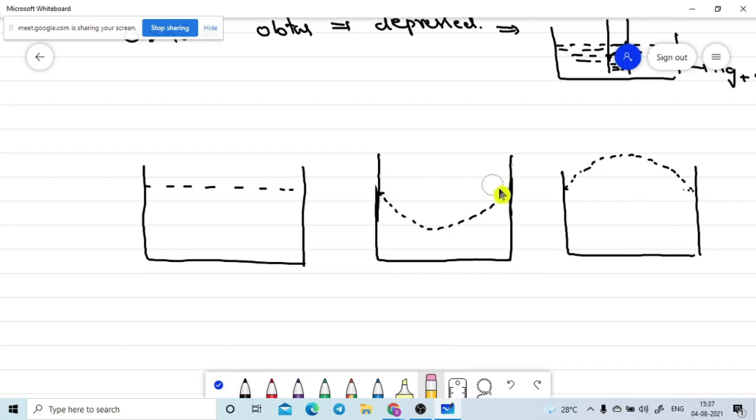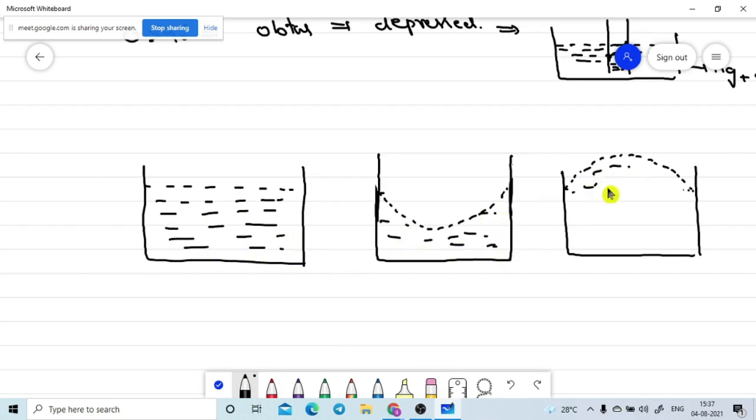Please be patient about this one, it is very important. If you understand this concept, then only can we get a perfect understanding of the upcoming topics. Otherwise, you will get big doubts. So now, will you please concentrate on this one? See, this is what I need to tell here.